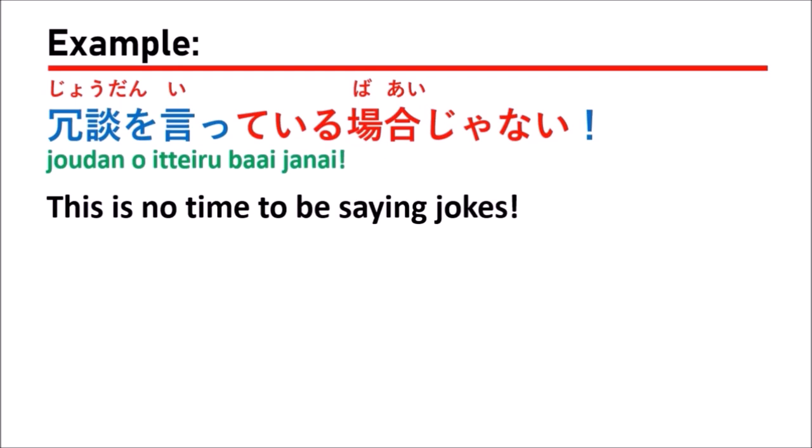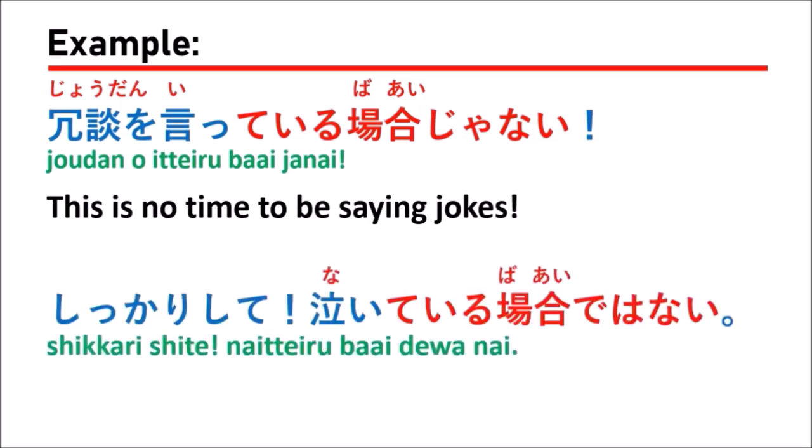For example, you are doing something seriously, or you are taking an examination, and your friends say something or just joke with you. That is not the time to be joking. You have to say something good to your friends. So in a case like that you can say 冗談を言っている場合じゃない, or you can say 冗談を言っている場合ではない. It has the same meaning.